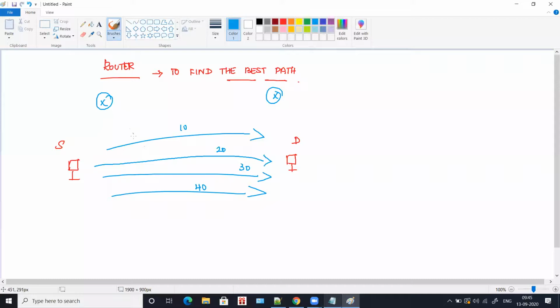Obviously this is the shortest path. But if there is more traffic on the shortest path, the time taken to reach the destination will be more. Sometimes 40 is the longest path, but the traffic is very low, which means the time taken to reach the destination will be very low. This way, the router will understand that this path is the best path because there is very little traffic.